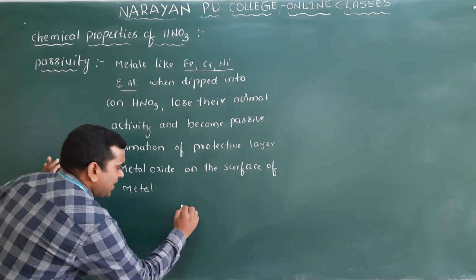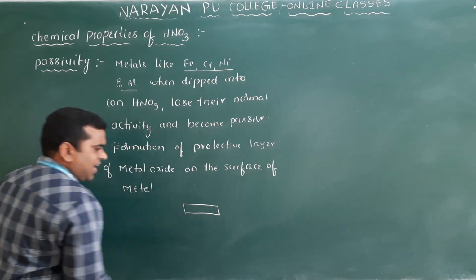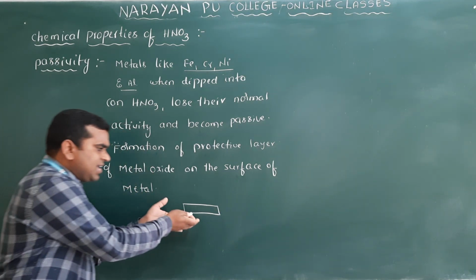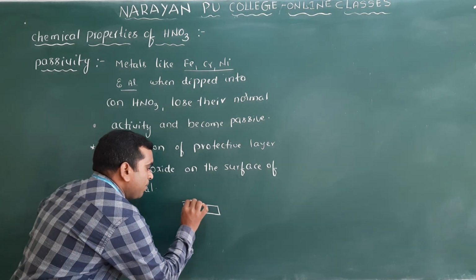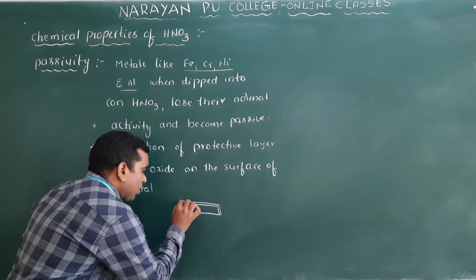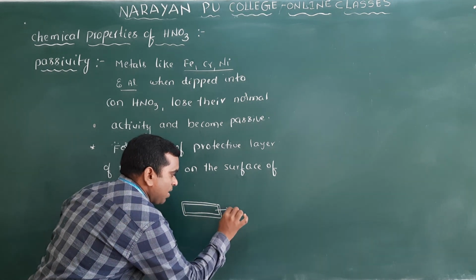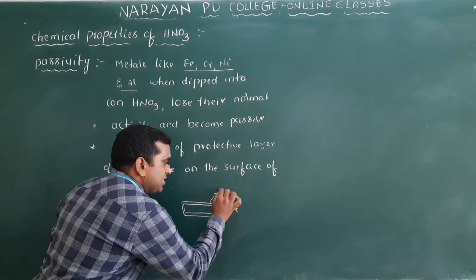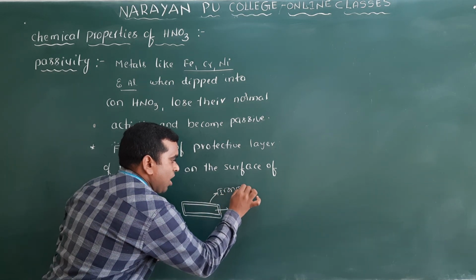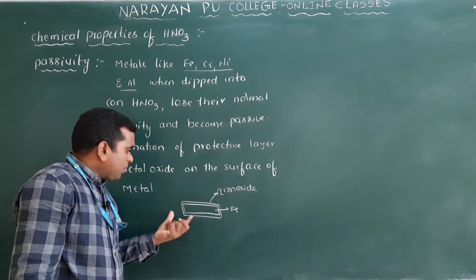Simple. Suppose I take iron, I will write the reaction also. Take the iron here, clear? When this iron is dipped into concentrated HNO3, there will be a formation of an iron oxide layer around the surface of the iron. This is iron, and this is the iron oxide layer, and this is a protective layer.